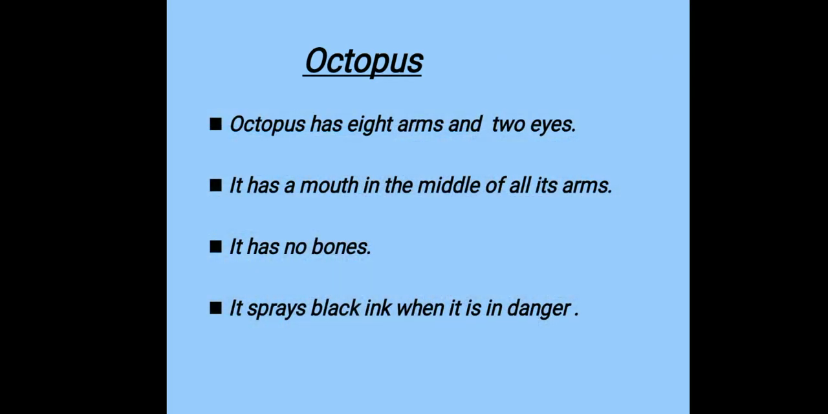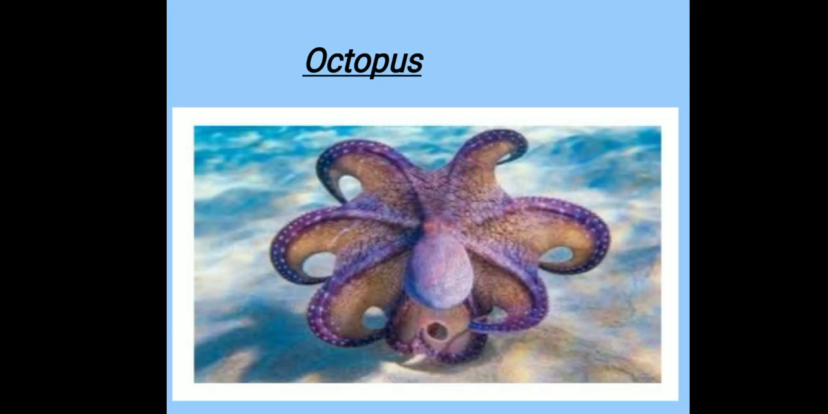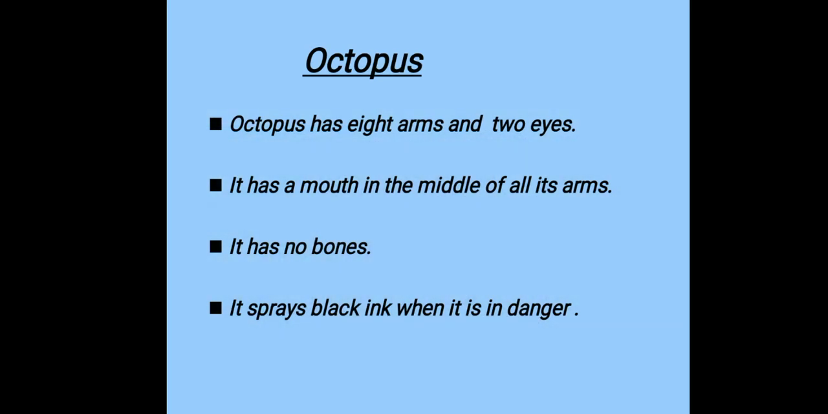Look, octopus. Octopus has 8 arms and 2 eyes. We have seen in the picture, we have counted the arms of an octopus. How many arms does an octopus have? Octopus has 8 arms. And how many eyes does an octopus have? Octopus has 2 eyes. It has a mouth in the middle of all its arms. Look over here in the picture, students. We can count the arms of an octopus, and in the middle of its arms, octopus is having its mouth. We will see the video and everything will be clear to you.